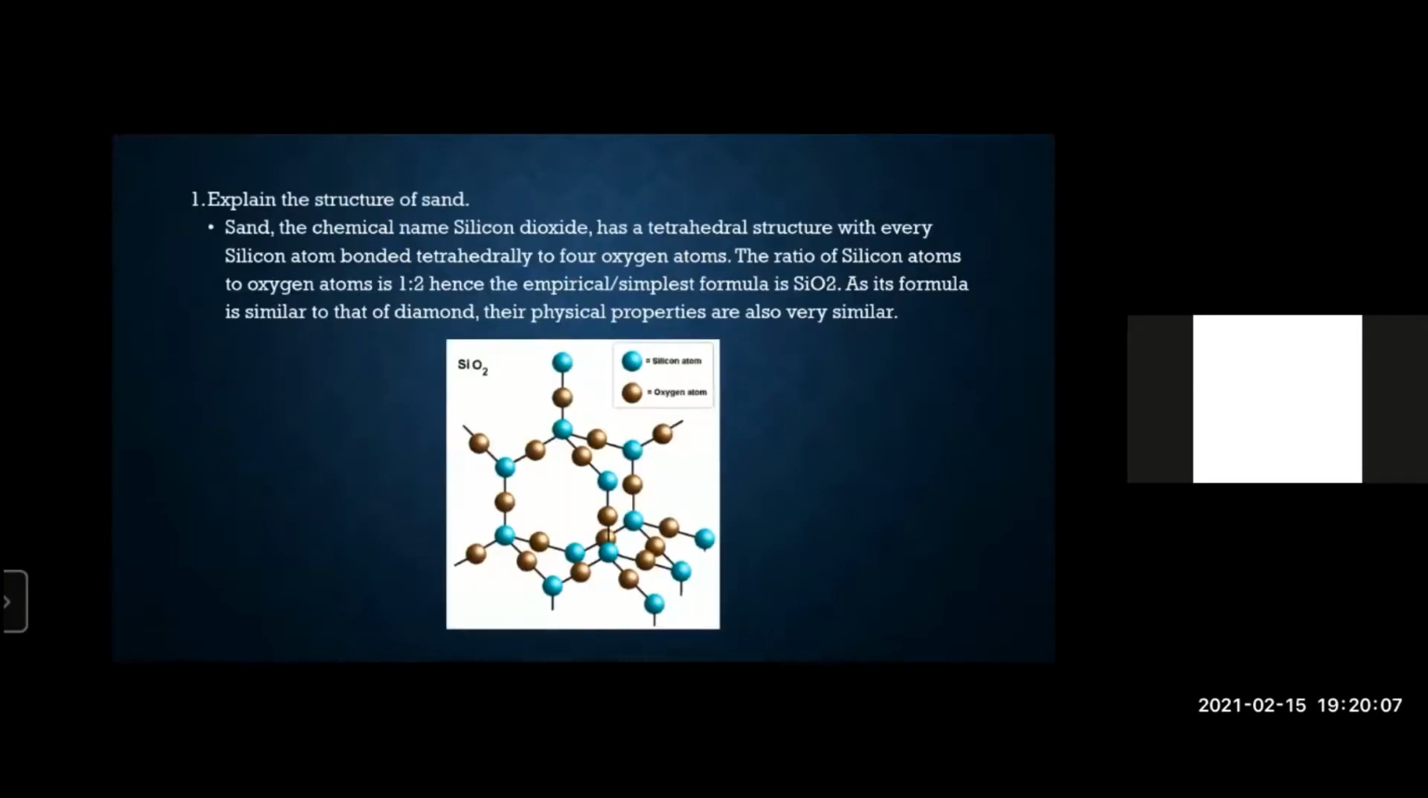Now let's come to sand or silicon dioxide. So it's a tetrahedral structure again. Every silicon atom is bonded to 4 oxygen molecules.